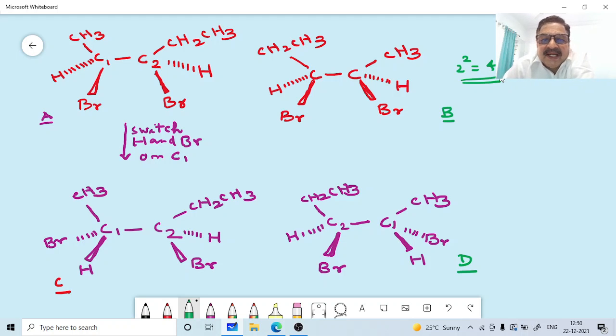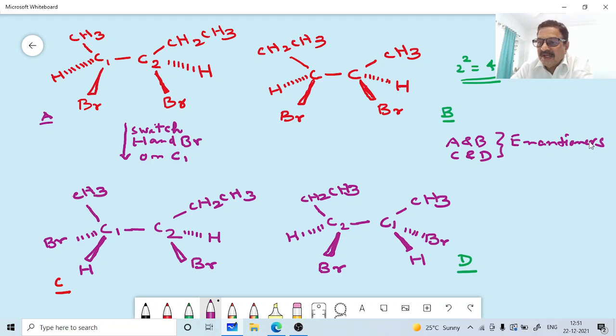Now, let us examine the relationship between A and B. A and B are non-superimposable mirror images. Therefore they are enantiomers. Same is the case with C and D. C and D also are enantiomers. A and B and C and D are non-superimposable mirror images. So A and B, C and D are enantiomers. Correct.